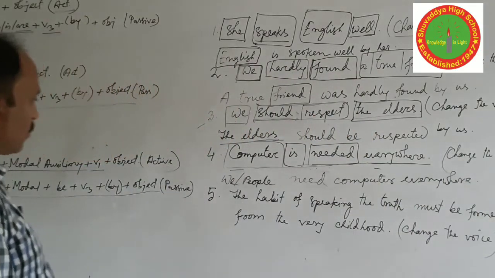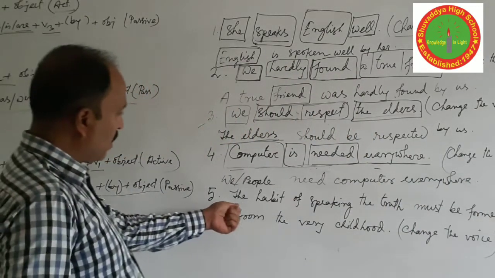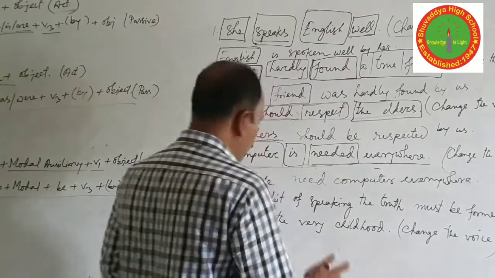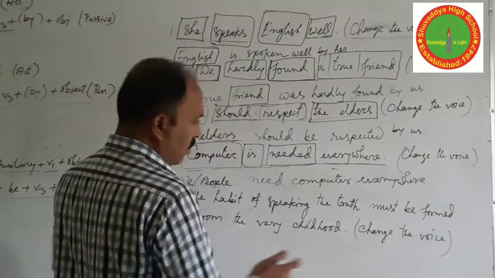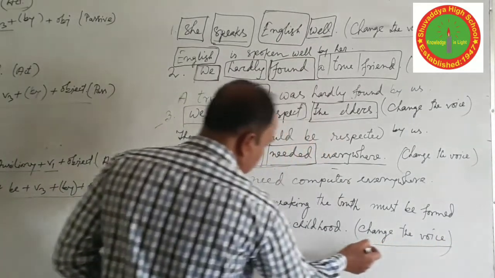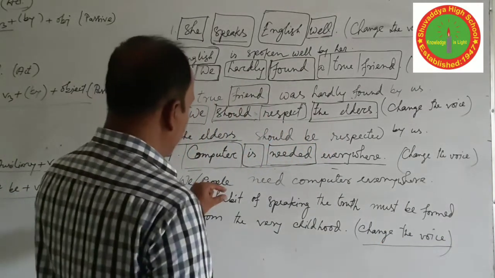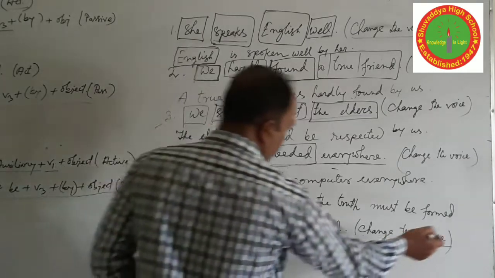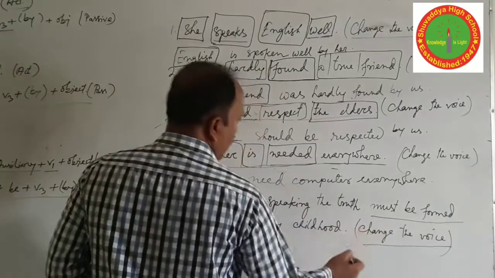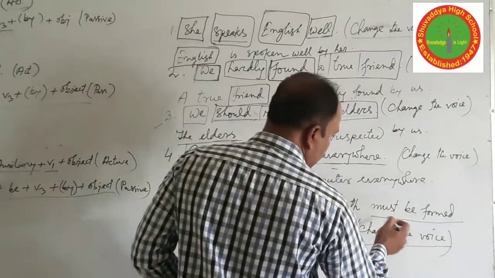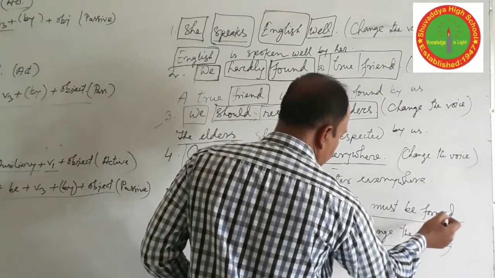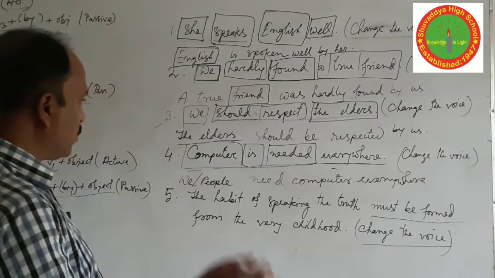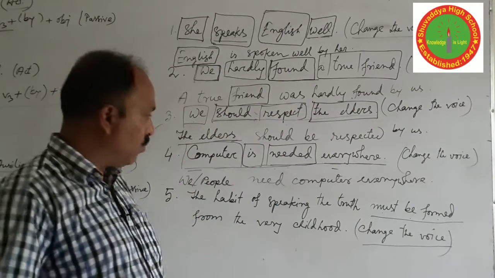This is the last question for today. The habit of speaking the truth must be formed from the very childhood. Change the voice. Here you can also identify whether the sentence is active or passive. It must be passive, because here we can see modal plus be plus verb 3. So the sentence must be a passive one. Now we have to change the sentence into active one. Okay.